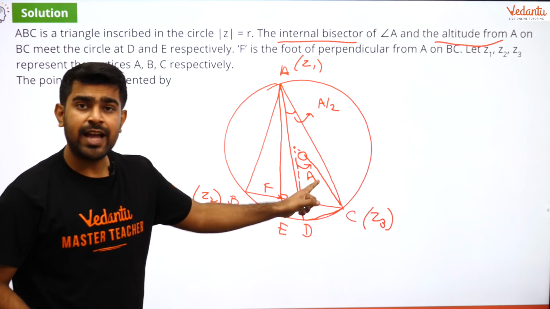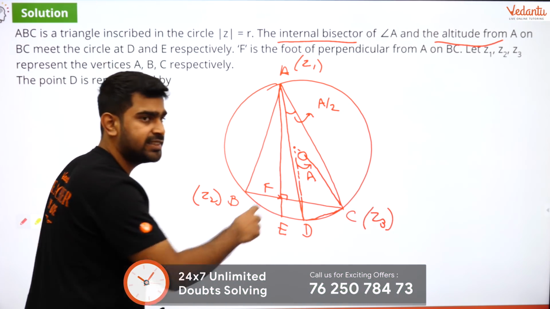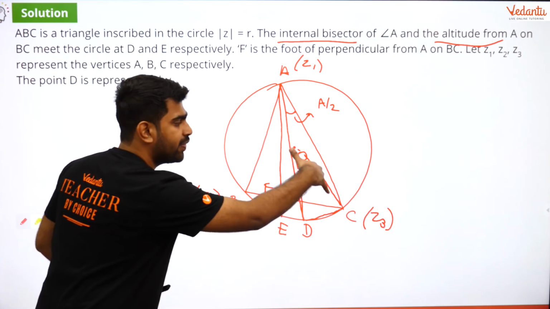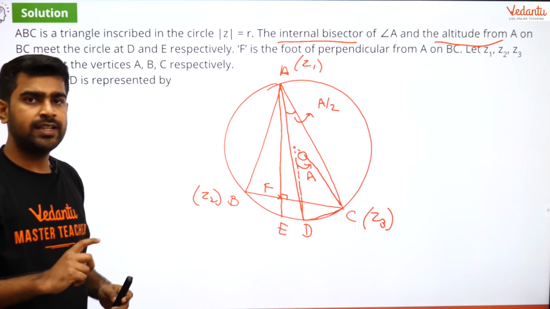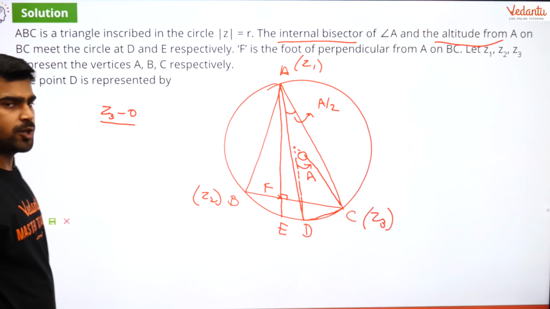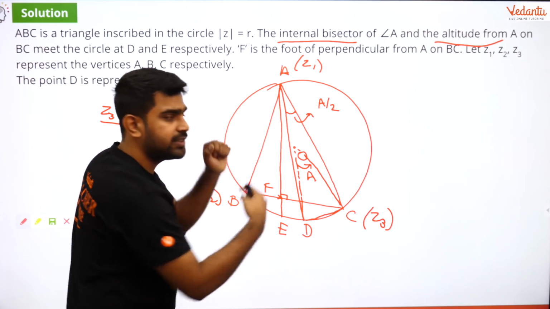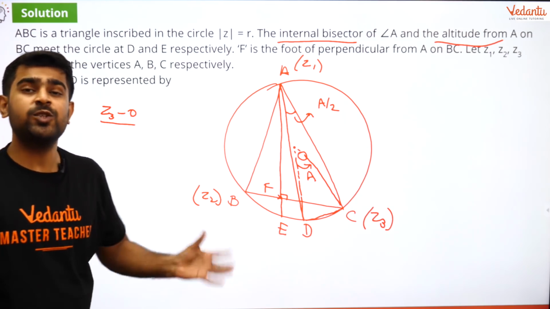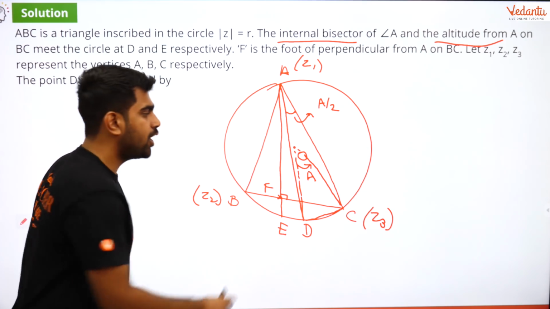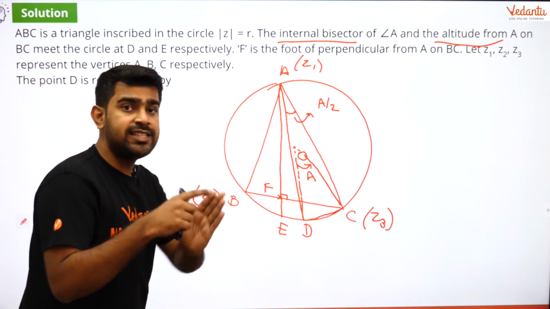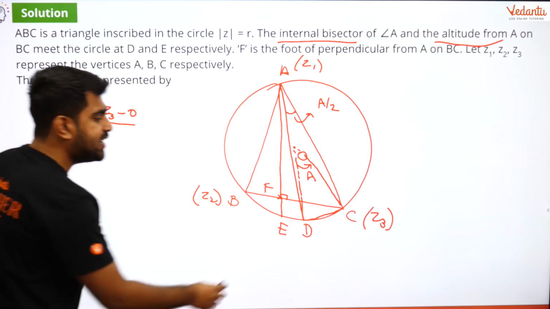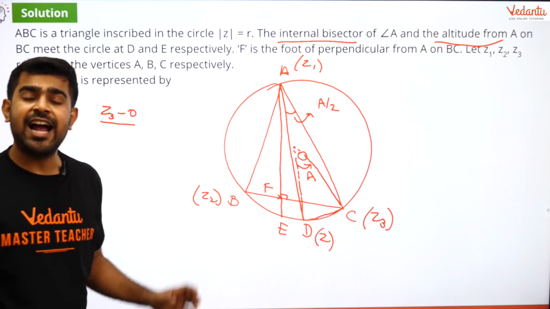Now I write it in anti-clockwise, and wherever the arrow points, I will write that complex number first. So wherever the arrow points, what is that line? That line is OC. Okay, so OC is nothing but Z3 minus 0. Because OC is nothing but what? Z3 minus 0. That is the representation of OC as a vector form. You can think of it like that. Now, what is the bottom? We saw one side of the arrow point. What is the other side of the arrow point? Where does it start from? It starts from OD, right? So what is OD? D is what I want to find. So I will have D as Z.